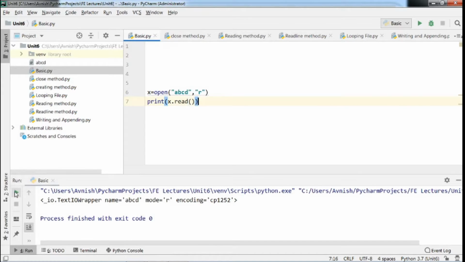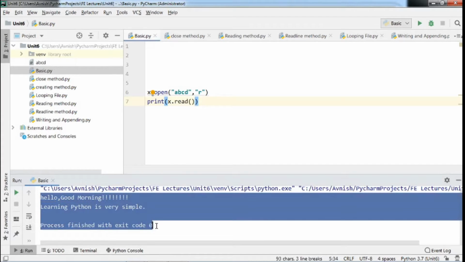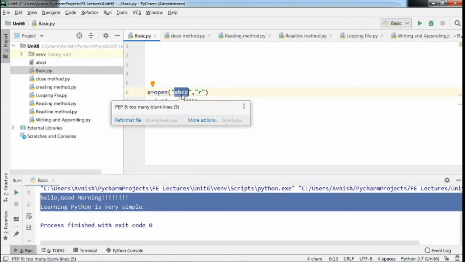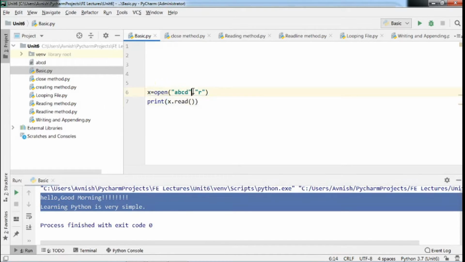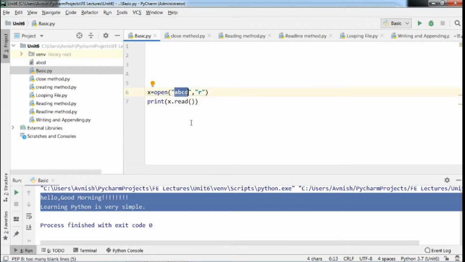We will see whether output appears or not. See, the output is displayed here. That means this is the content that we have stored in the ABCD file. In this way, using this r mode and using this open function, we can read the content of a particular file.